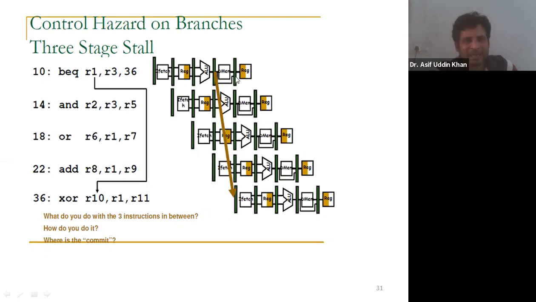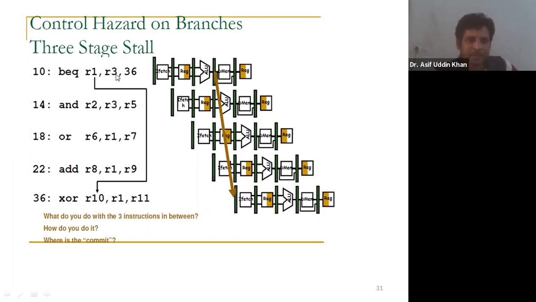And till that time, these 3 instructions are already in the pipeline. They are fetched and they are in some stages of the pipeline. This instruction has done up to the ALU, these instructions have done two stages, and this instruction's IF is done here. But here we get to know that the condition is satisfied. That means after this instruction, the target instruction should be executed, not these 3.